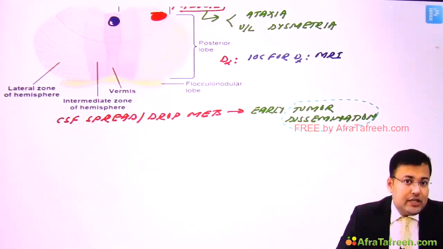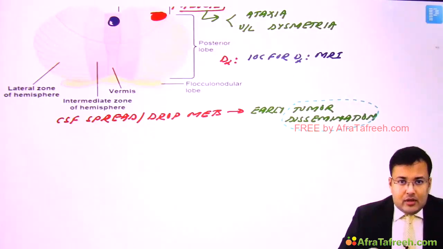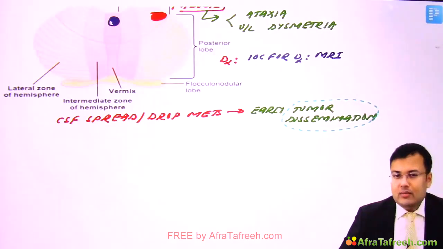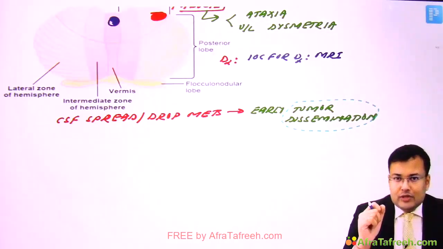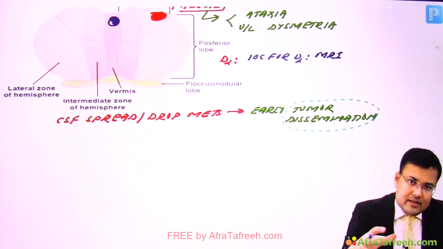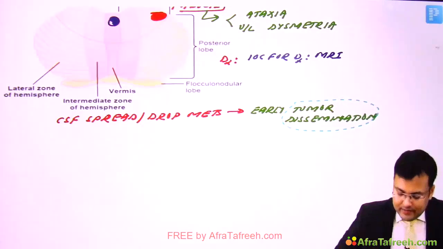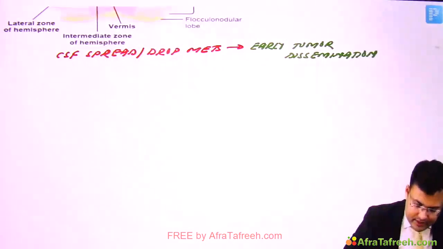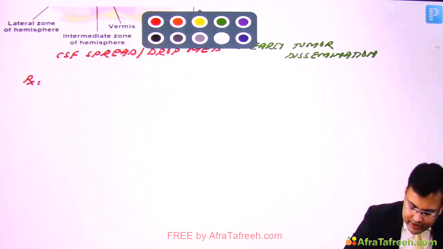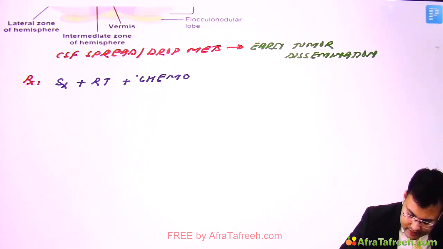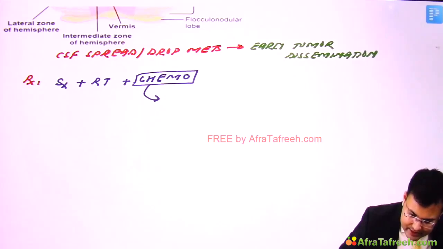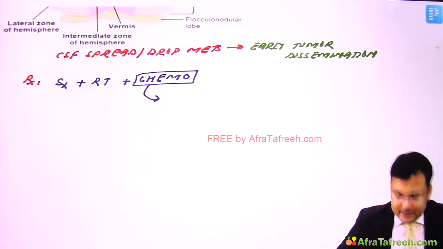We discussed that medulloblastoma is the most radiosensitive tumor. Despite being the most radiosensitive brain tumor, the primary treatment in medulloblastoma is what? Surgical resection. And after surgical resection, we give chemotherapy or radiotherapy. So see the treatment. In these patients, we go for surgical resection followed by radiotherapy and chemotherapy. Clear? So what are those chemotherapy agents generally we give? We give carmustine and vincristine.